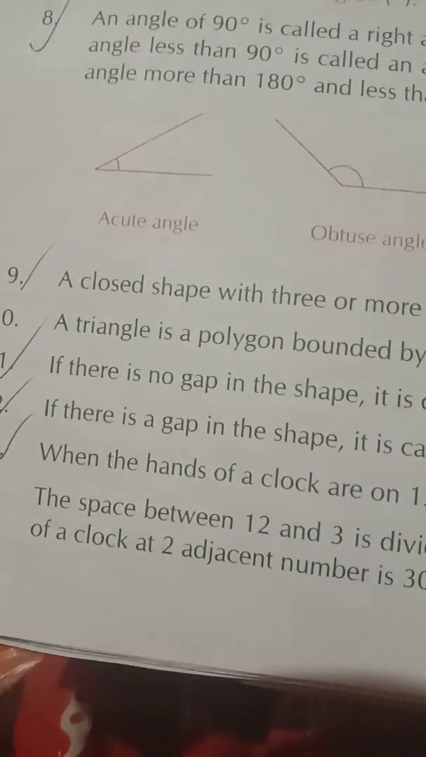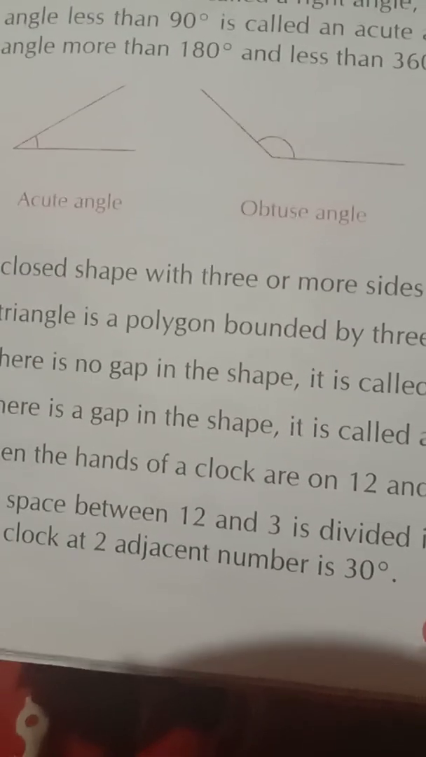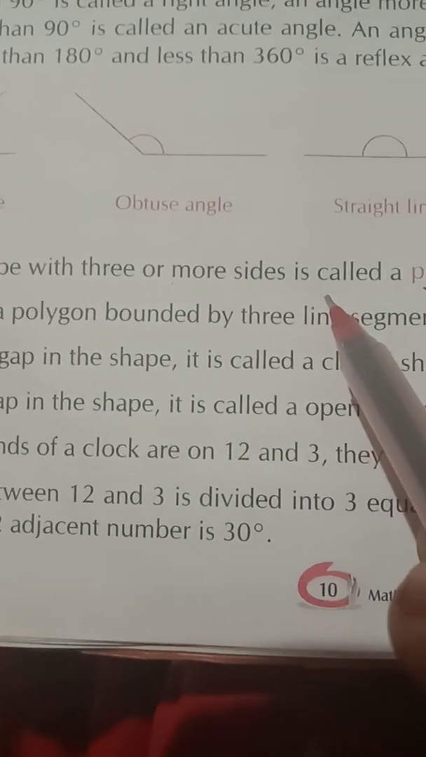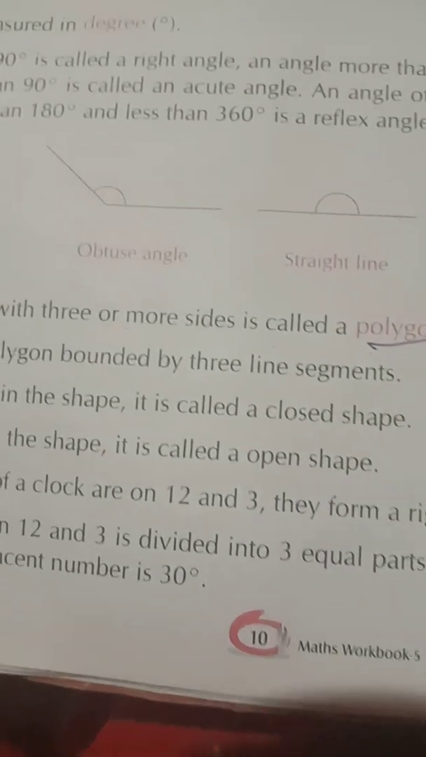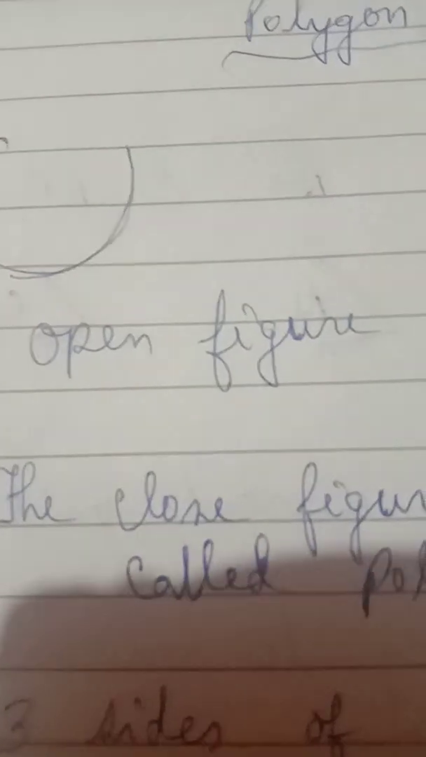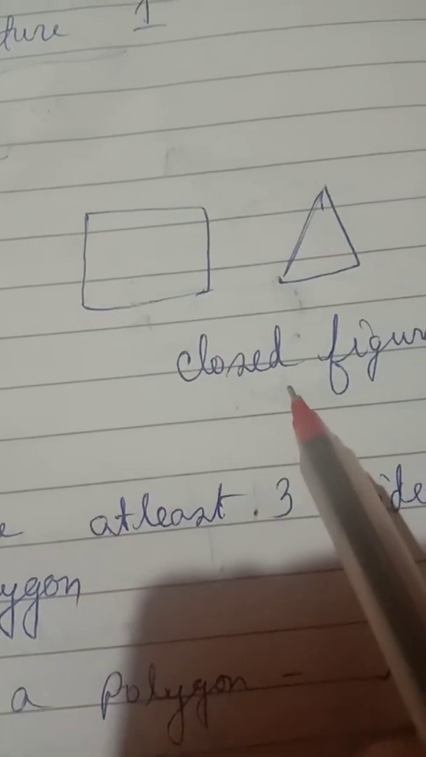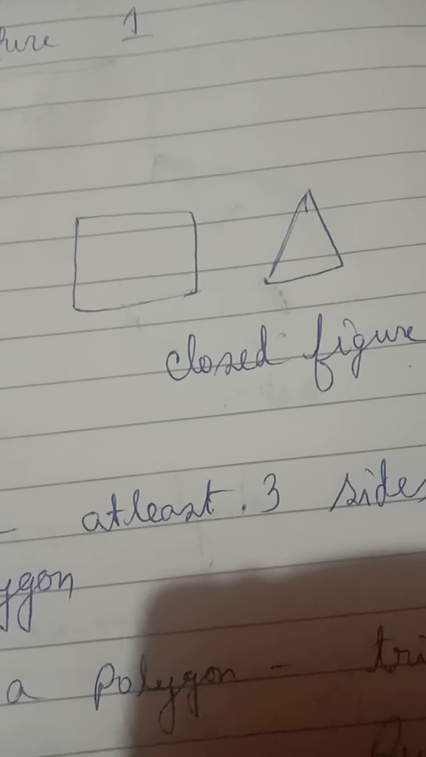Now the next point, that is a closed shape. A closed shape with 3 or more sides is called a polygon. So what is called a polygon? Polygon means a closed figure. What is a closed figure and what is an open figure? If the starting point and ending point are different, it is an open figure. But if the starting point and ending point are the same, that is called a closed figure.